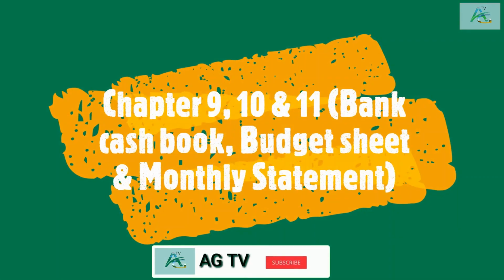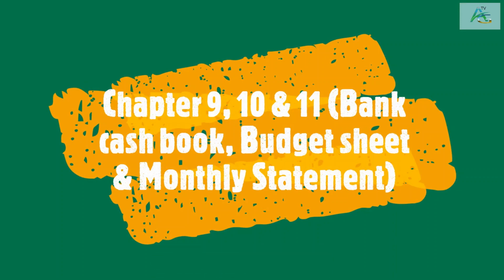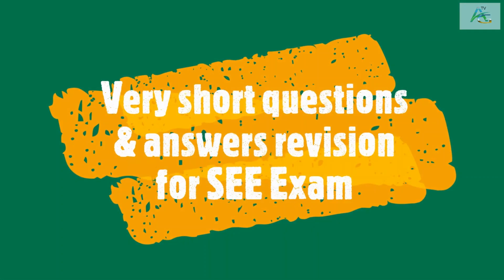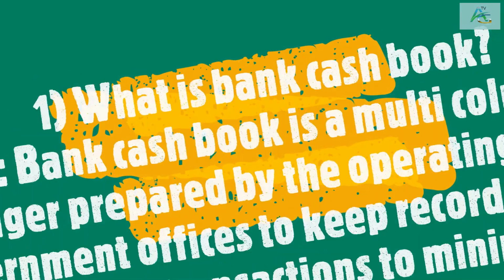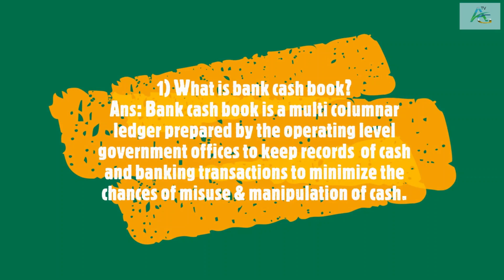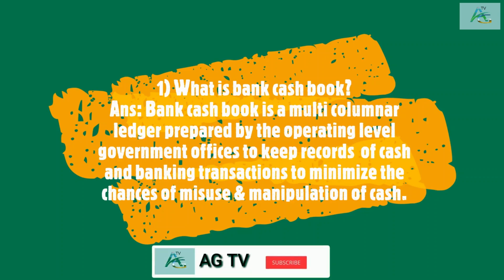Chapter 9, 10 and 11: Bank Cash Book, Budget Sheet and Monthly Statement. Very short questions and answers revision for SEE exam. What is Bank Cash Book? Bank Cash Book is a multi-columnar ledger prepared by the operating level government offices to keep records of cash and banking transactions to minimize the chances of misuse and manipulation of cash.